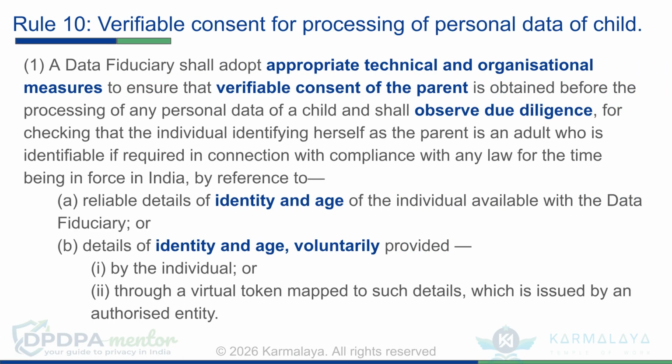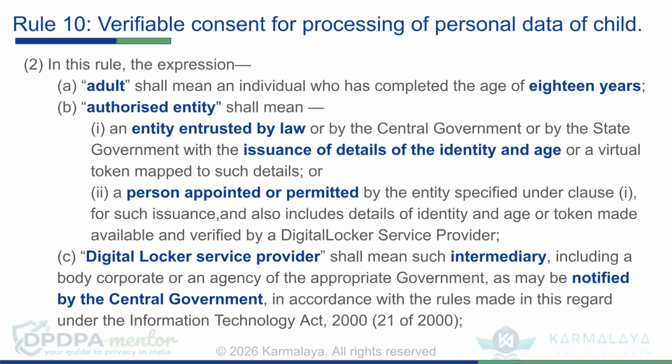Rule 10 requires data fiduciaries to adopt appropriate measures for obtaining verifiable consent from a child's parent before processing their personal data. Due diligence must be observed to verify the parent's identity and age, either through reliable details or a virtual token. Rule 10 also defines key terms.